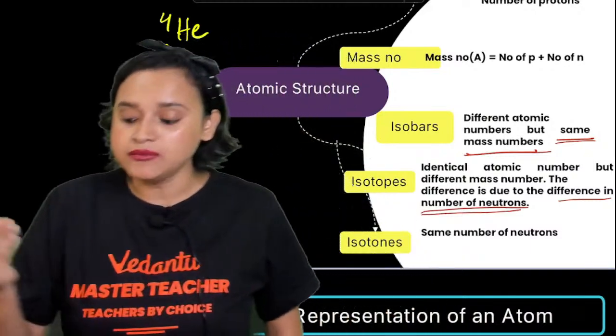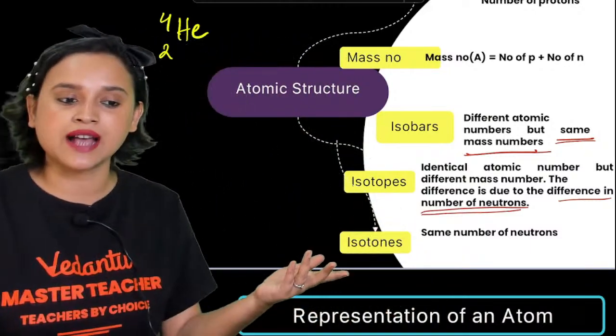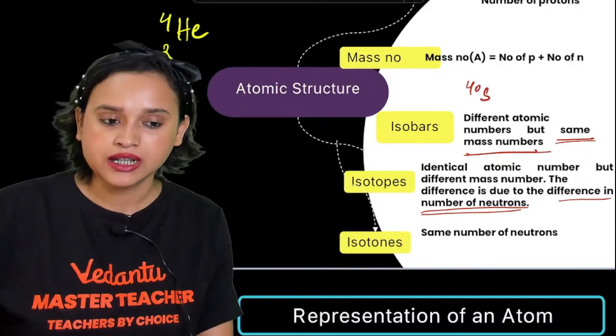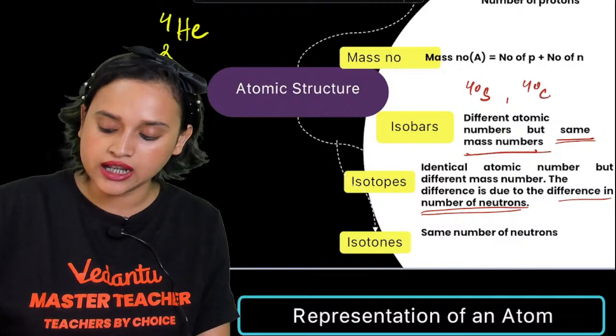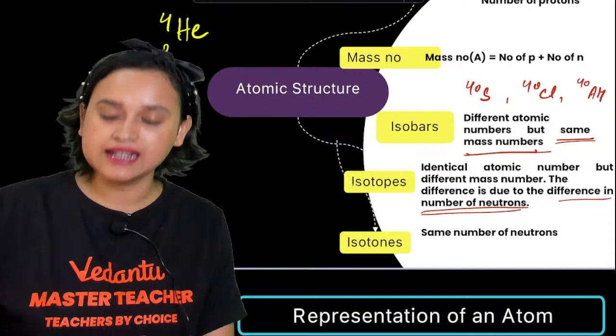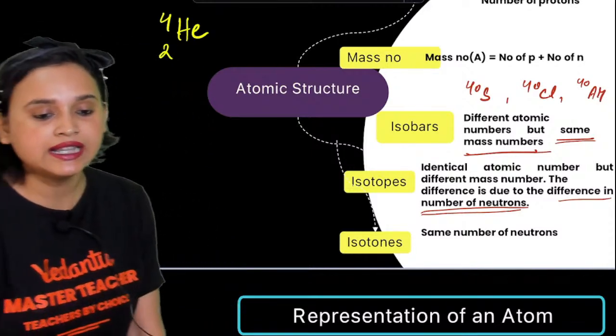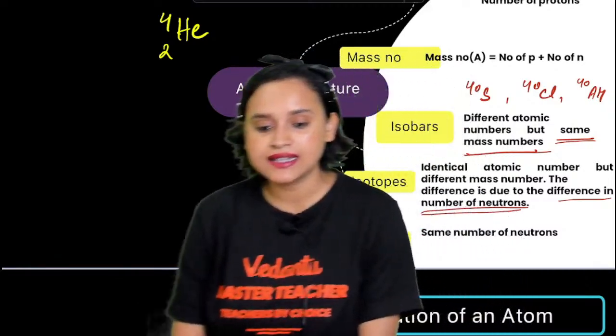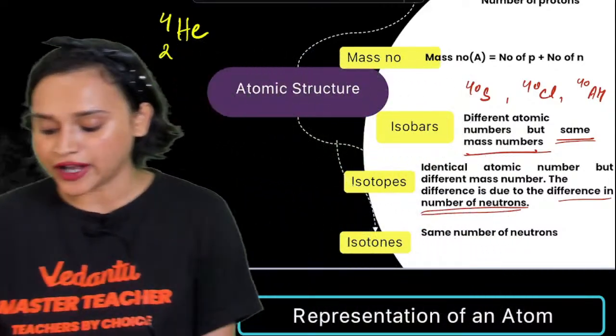You want an example of isobars? Let me tell you. Sulfur-40, then you have chlorine-40, then you have argon-40. These are all isobars. Vinay Kumar, I've just given you examples of isobars.